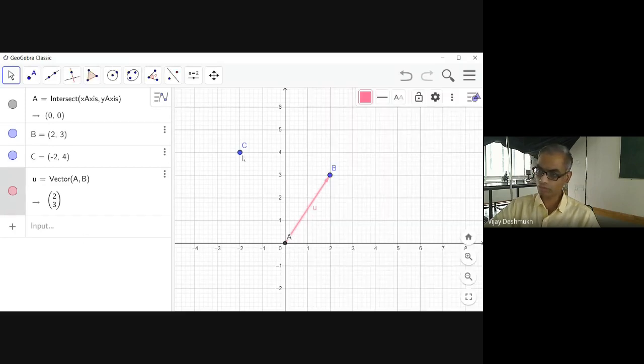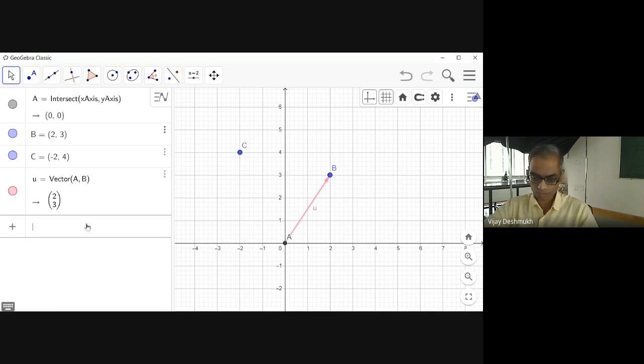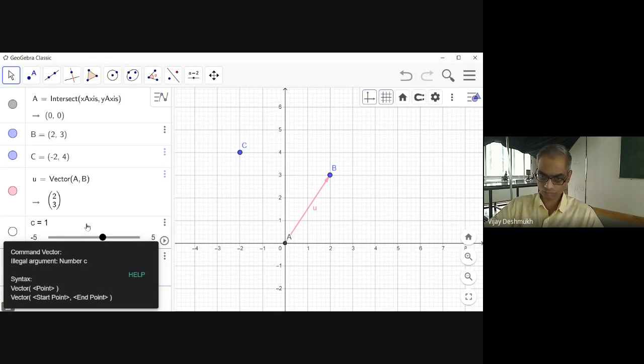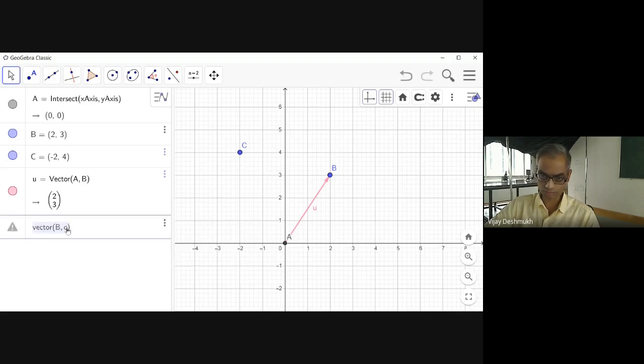And then we'll go for vector BC. We can have AC also, there is no problem, but deliberately I am taking the vector BC so that we will add vector AB and vector BC. So we have this vector B, comma C. This has to be vector BC, capital C, not small c.